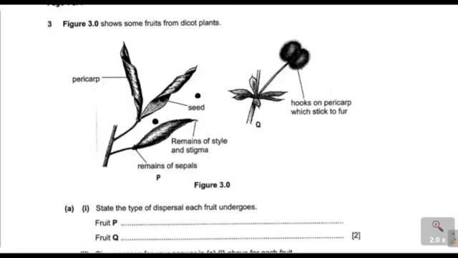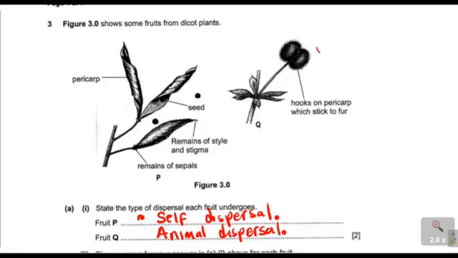So let us write our answers. We have said fruit P undergoes self-dispersal, while fruit Q undergoes the type of dispersal that is called animal dispersal. This one is dispersed by the animals. That's why you can see these hooks. These hooks are able to stick on the fur of the animal, and when the animal moves from one position to another place, they will be able to disperse the seeds to the area that they have gone to.